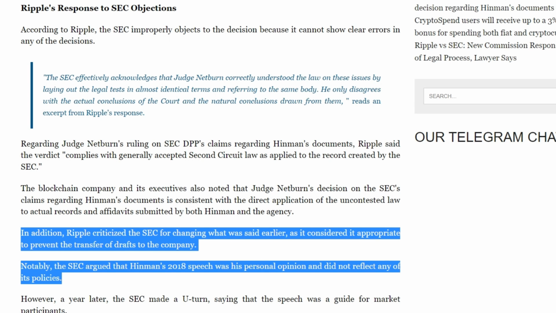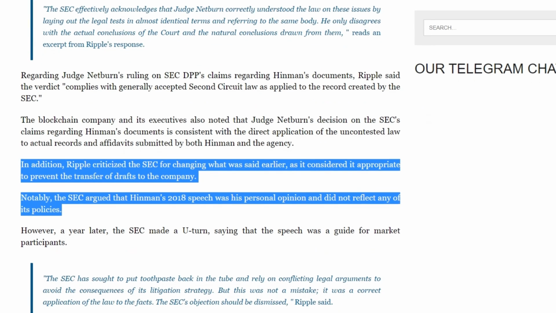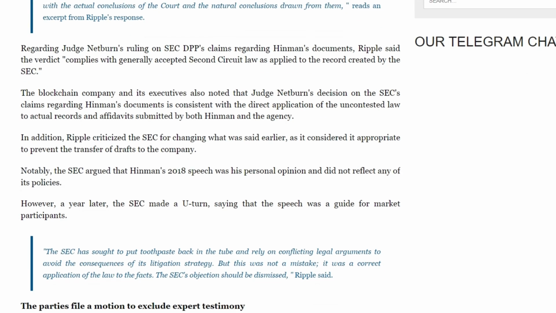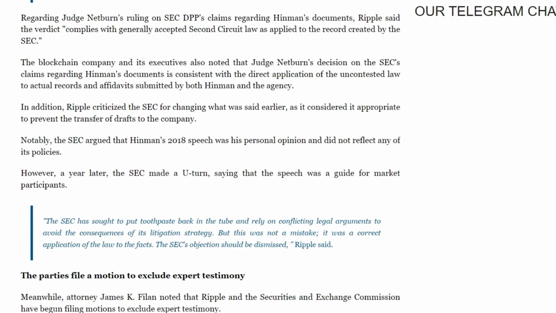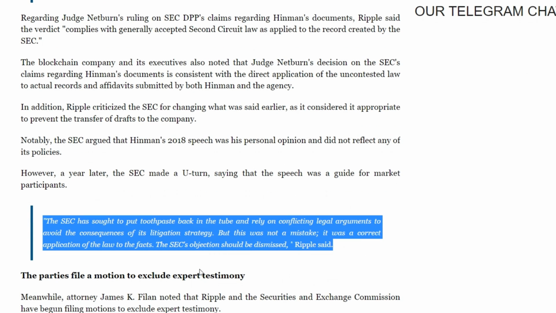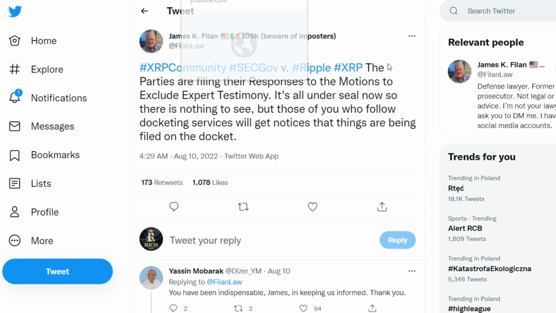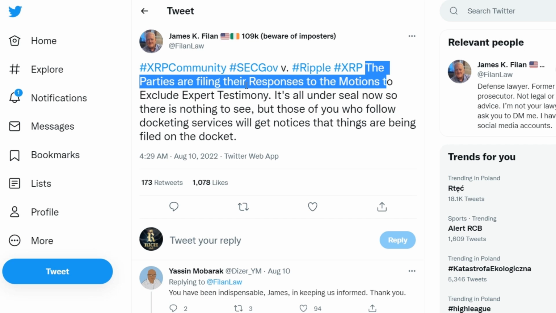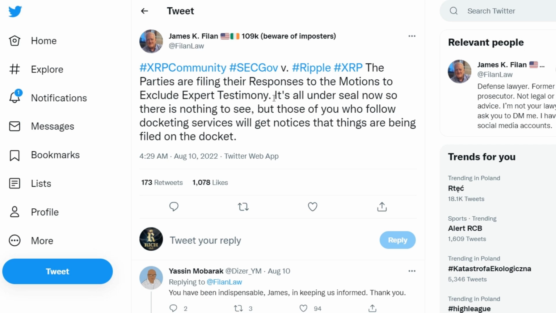It is noteworthy that the SEC claimed that Hinman's speech in 2018 was his personal opinion and did not reflect any of its policies. However, a year later, the SEC made a U-turn, saying that the speech was a guide for market participants. The SEC sought to put the toothpaste back in the tube and rely on contradictory arguments from lawyers to avoid the consequences of its judicial strategy. But this was not a mistake, it was the correct application of the law to the facts. The SEC's objection should be rejected, Ripple said.